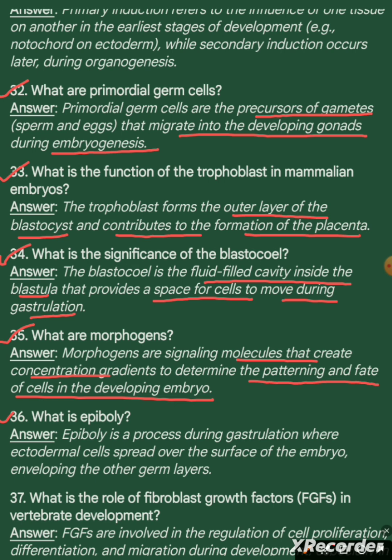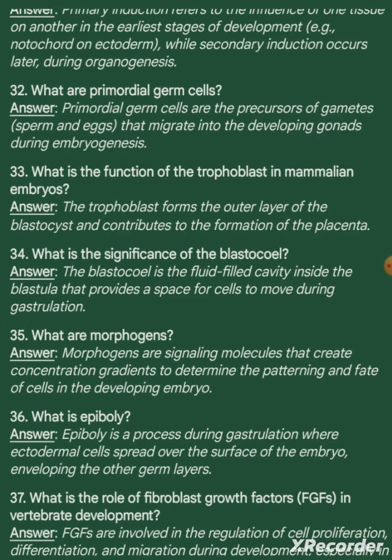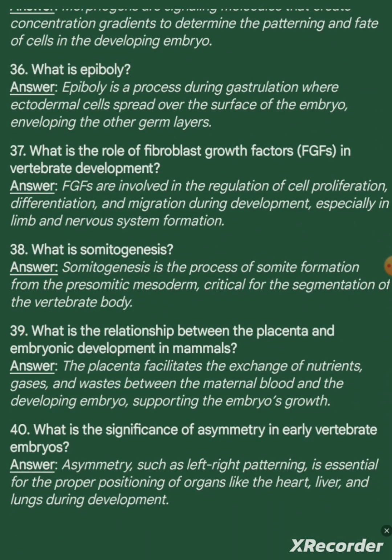Question 36. What is epiboly? Answer. Epiboly is a process during gastrulation where ectodermal cells spread over the surface of the embryo, enveloping the other germ layers. Question number 37. What is the role of fibroblast growth factors (FGFs) in vertebrate development? Answer. FGFs are involved in the regulation of cell proliferation, differentiation, and migration during development, especially in limb and nervous system formation.